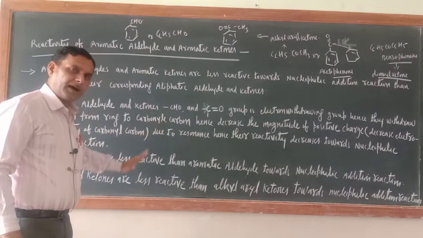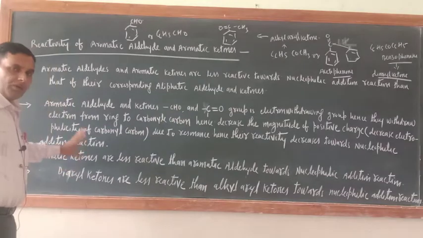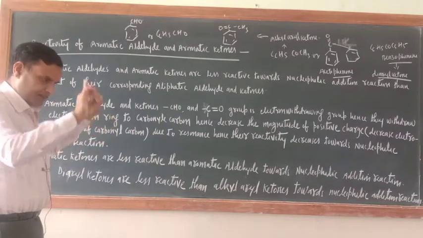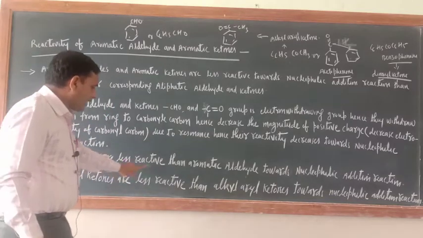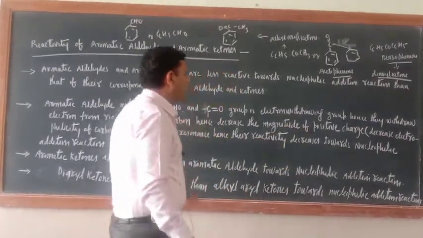One by one I will put the order also, don't worry. So now the picture is clearing. Ultimately I will write the particular order. Diaryl ketones are less reactive than alkyl aryl ketones towards the nucleophilic addition reaction.